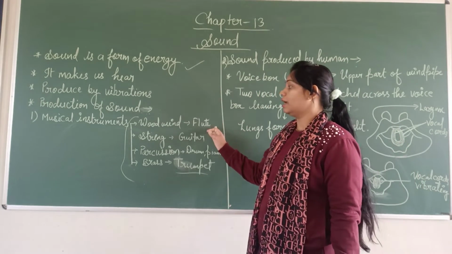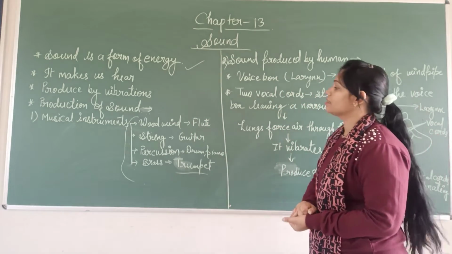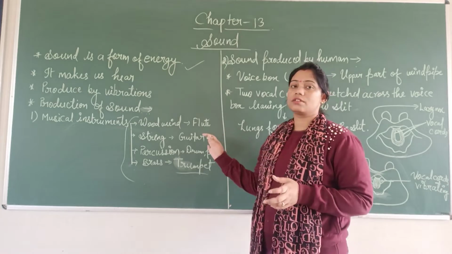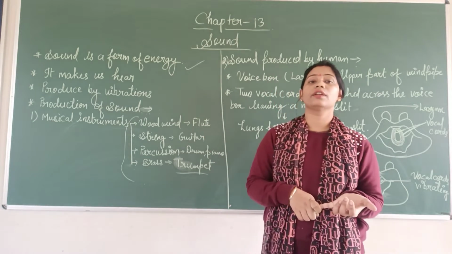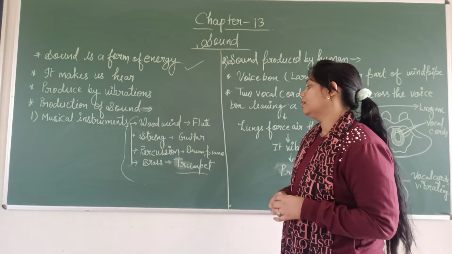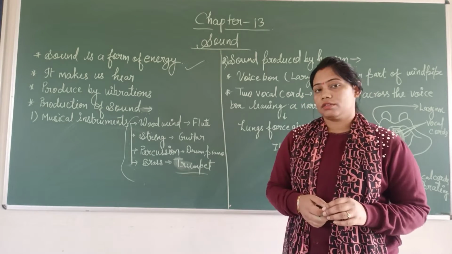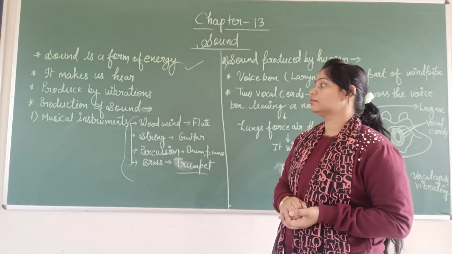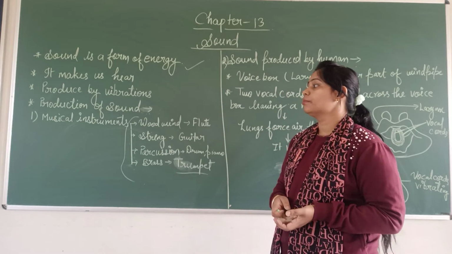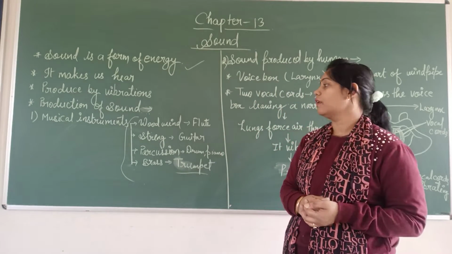Flute is producing sound as a woodwind. When string vibration is there, you can consider the example of a guitar. When percussion is there, you can consider the example of drum and piano, and so many other instruments are also there. And when you are considering brass, the example will be trumpet. So these are the modes of producing sound with the help of vibration in musical instruments. There are so many musical instruments; we have taken the example of only some instruments.